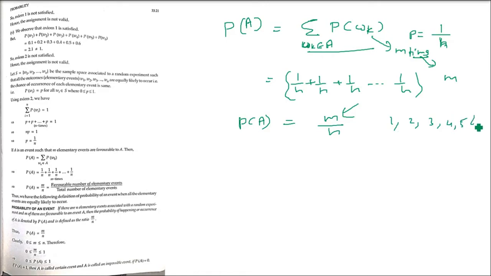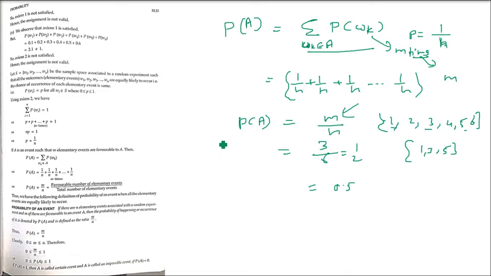For example, 1, 2, 3, 4, 5, 6 is a die, and we ask what is the probability of getting an odd number? 1, 3, 5 is the set of odd numbers. So favorable is 3, and total numbers are 6. So 3 by 6, which is half, 0.5. This is the axiomatic probability, right? Okay, now it is clear. Now please remember that the probability of an event, which is m by n, will always be between 0 and 1.